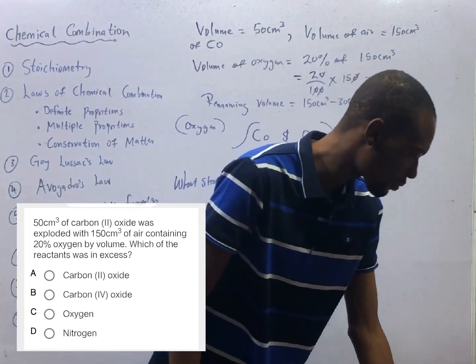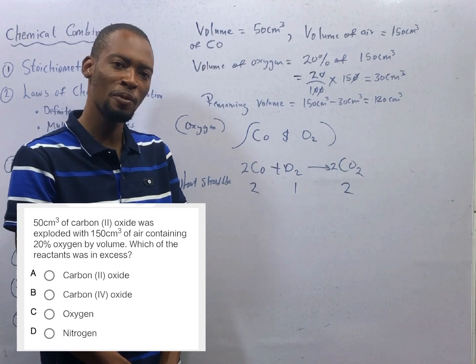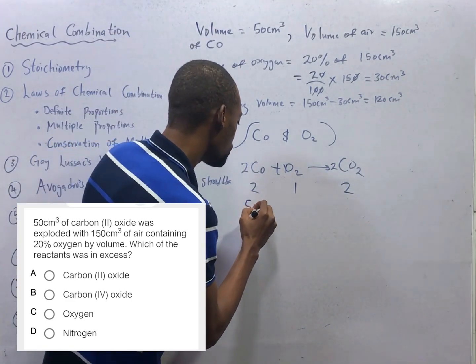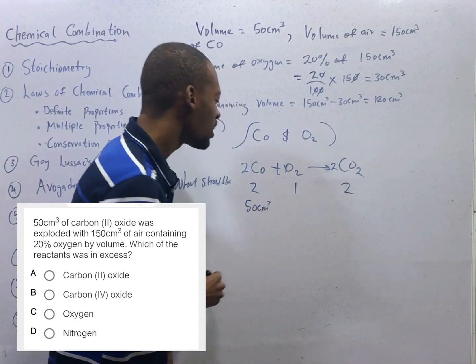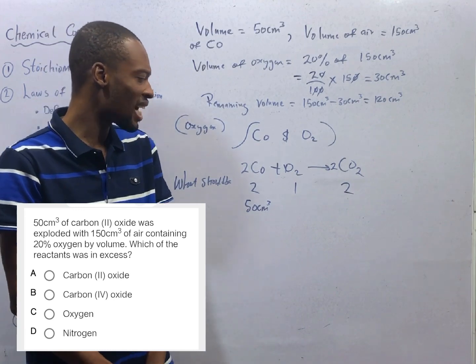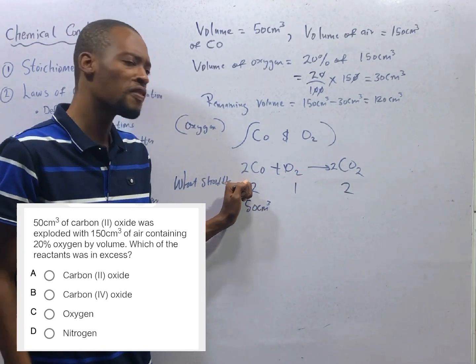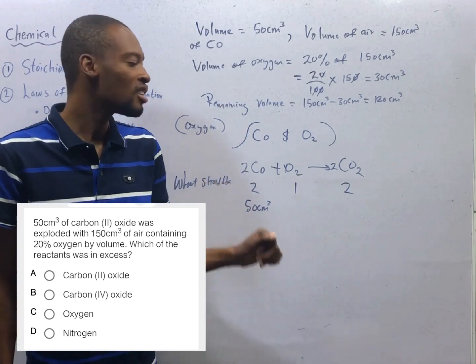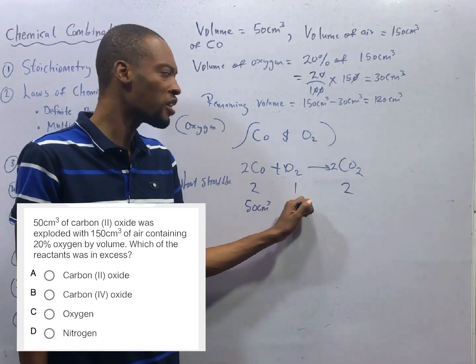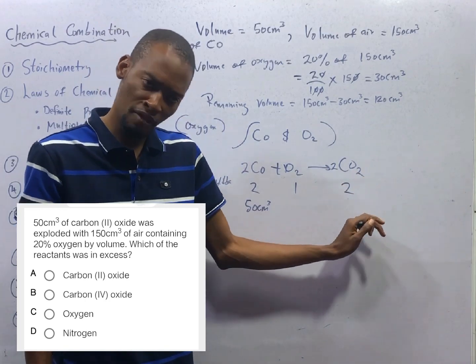Now let's see what happened. The volume of carbon monoxide is 50 cm cube. According to the balanced equation, 2 moles of carbon monoxide is required to explode with 1 mole of oxygen to give us 2 moles of carbon dioxide.